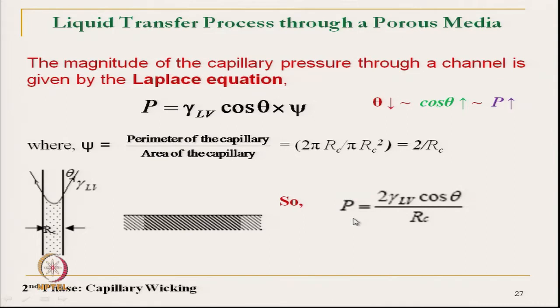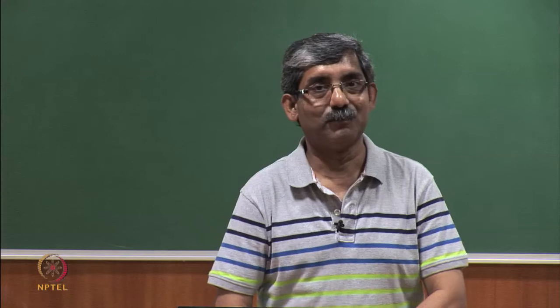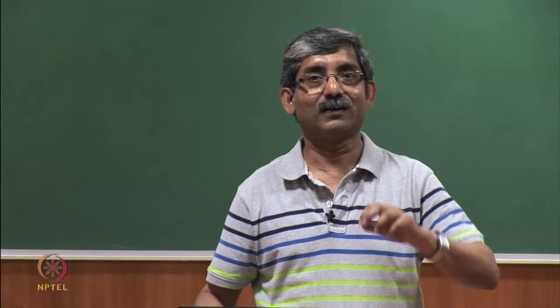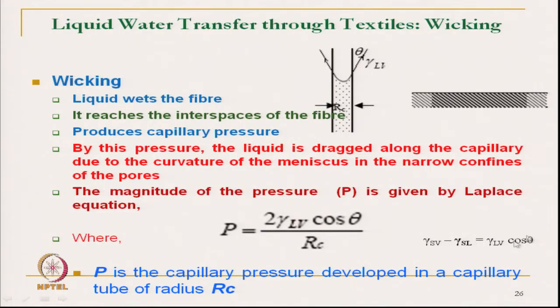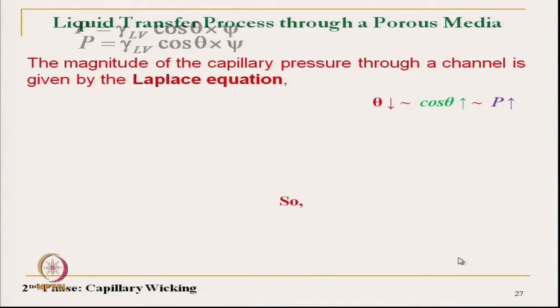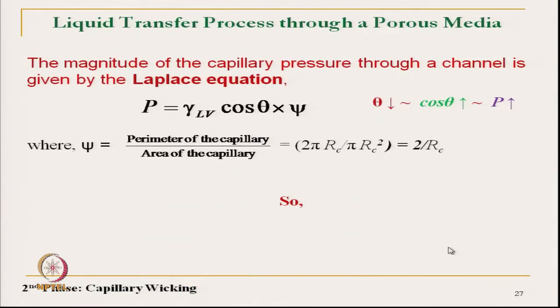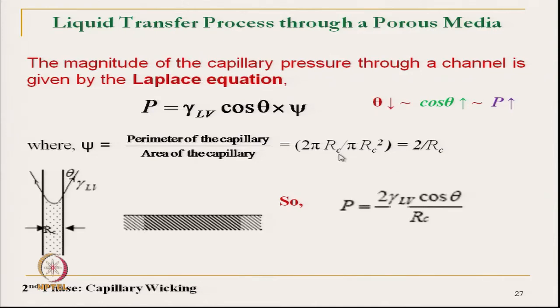So, a lower contact angle means lower surface tension between solid and liquid, which means higher wetting, as we have seen earlier, and also higher pressure.